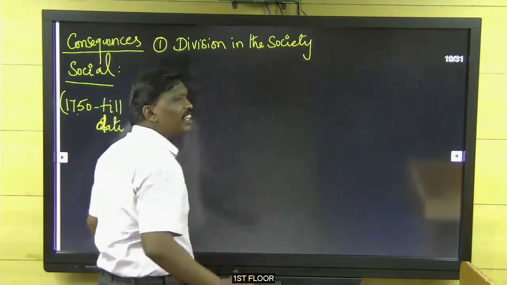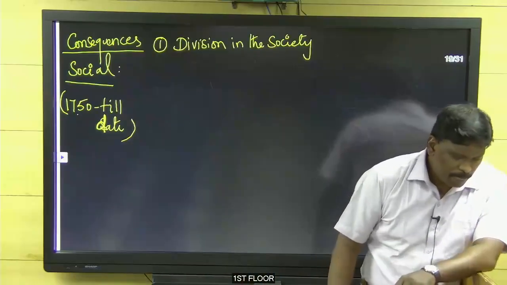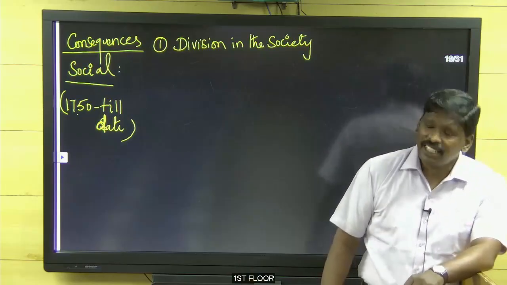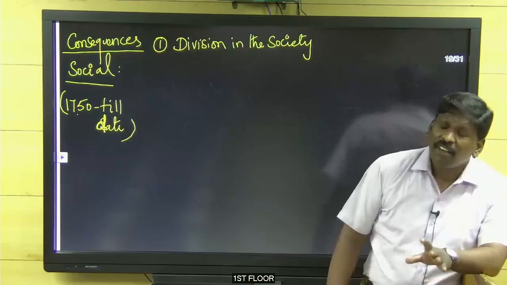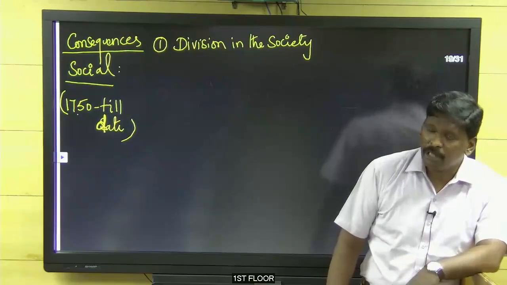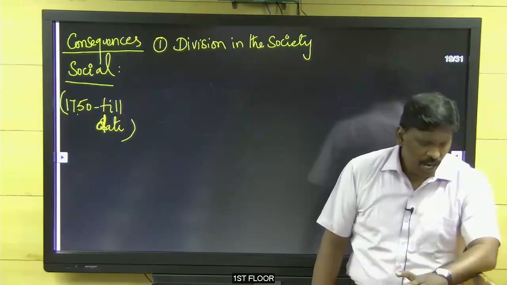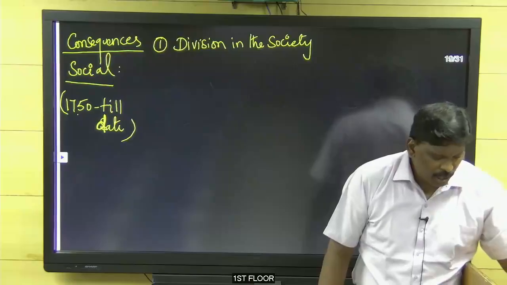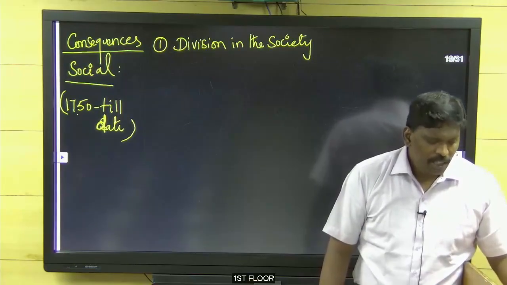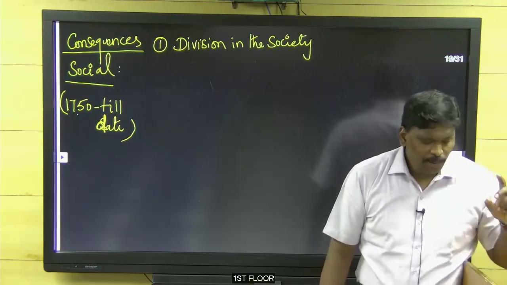What division was created in the society because of the industrial revolution? Sir, did the industrial revolution start first in England? Yes, the industrial revolution first started in England. From there it later spread to Spain, France, Germany, and then to the United States of America. Okay, very good. Urban and rural divide. Yes, very good. Urban, working class people and others. Status, that is also good. You tell it in a different way.